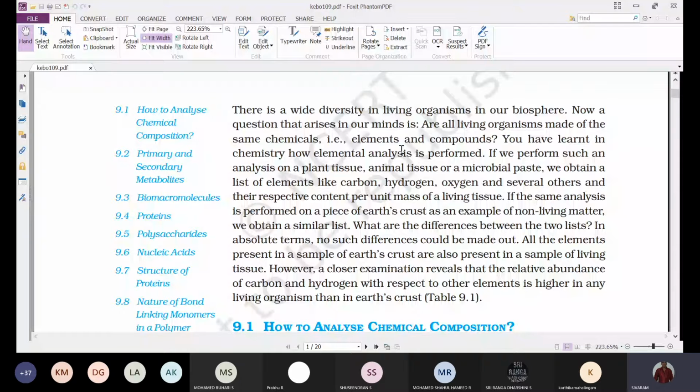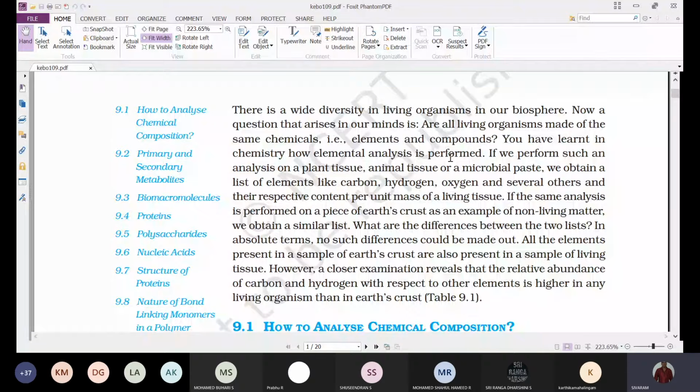You have learned in chemistry how elemental analysis is performed, that is, salt analysis. You'll be given one salt, and by doing different tests, you can understand what the cation and the anion present in that compound are.